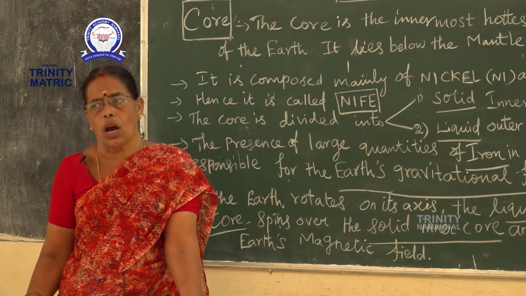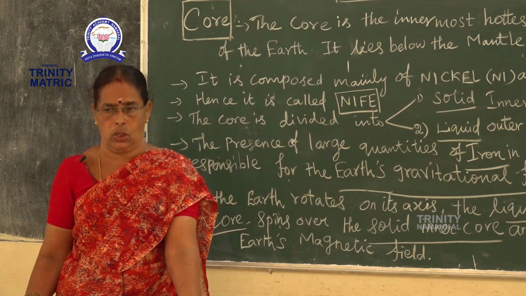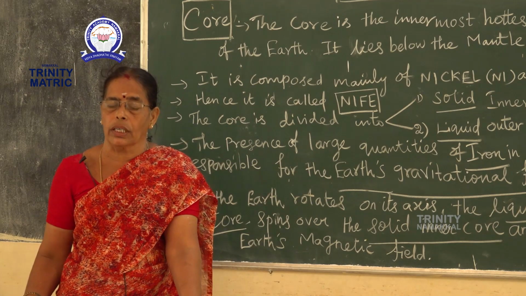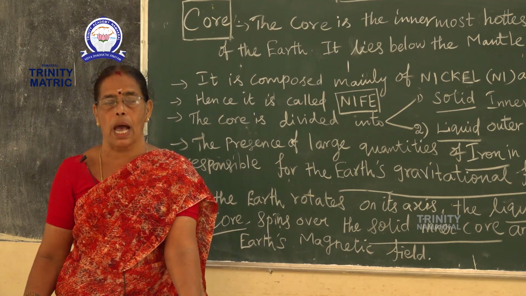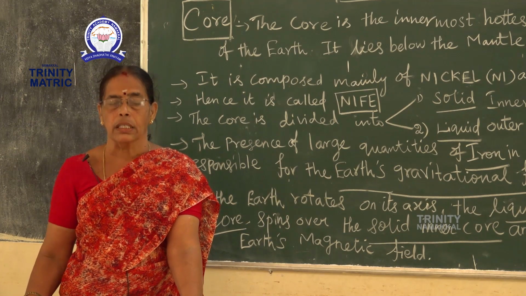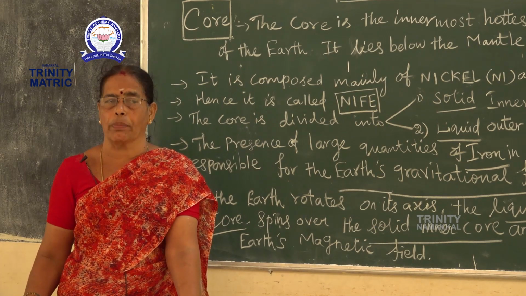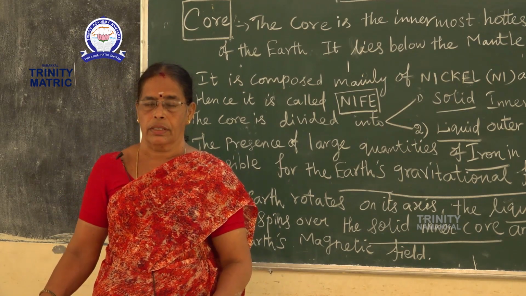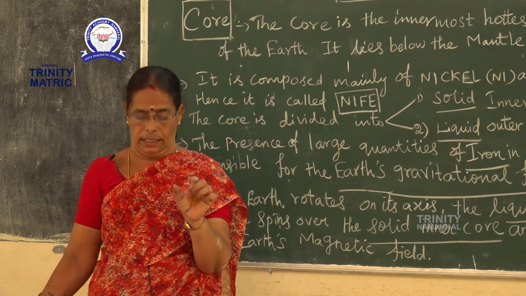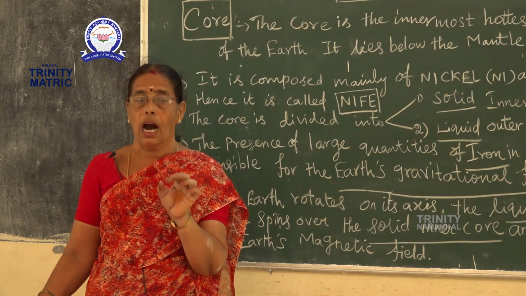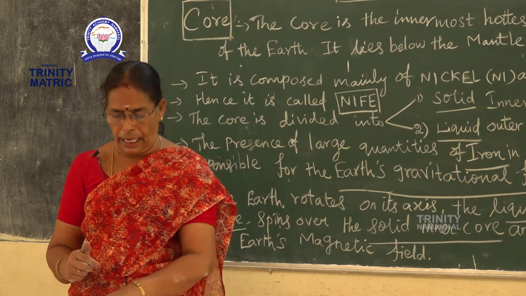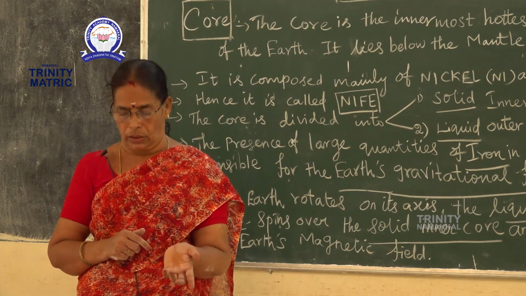Then students, we already know about tsunami. The word is derived from a Japanese word meaning harbor waves. It is seismically caused by an earthquake.